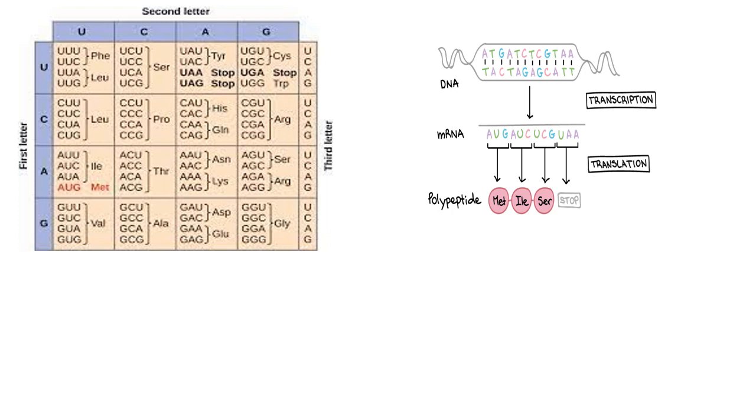So here I can give you an example by which we can know what the polypeptide is from this mRNA. As I have said, three nitrogenous bases correspond to a codon, and we have only one start codon, which is AUG, and we have three stop codons, which are UGA, UAA, and UAG. Also, an important piece of information I want you to know is that we may have more than one codon that can code for one amino acid.